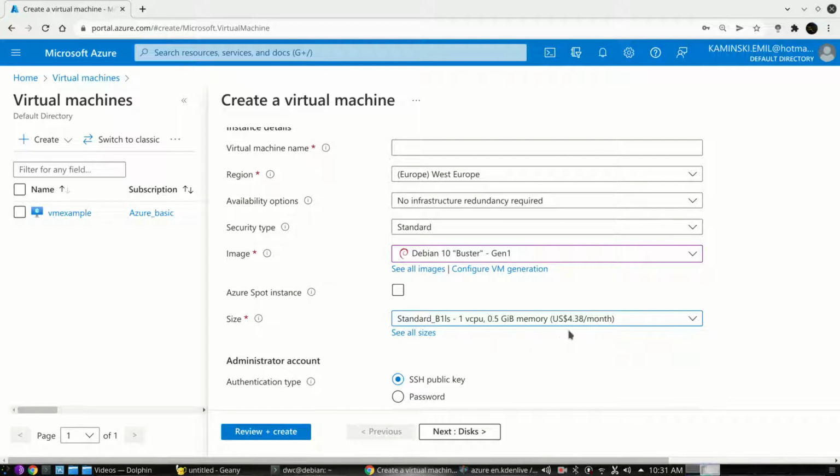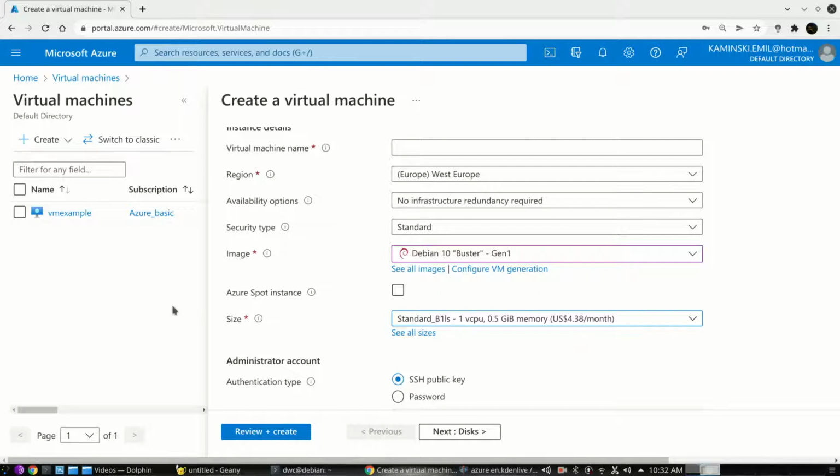This virtual machine would cost me $4 for the whole month if I would keep it up and running 100% of the time. I can stop it, I can delete it, but if it would be up and running all the time, that's how much I would pay. This is just brilliant if you want to develop simple software in the cloud or learn Linux.